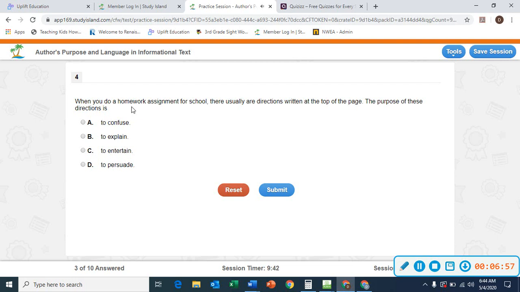When you do a homework and assignment for school, there usually are directions written at the top of the page. The purpose of the directions is to confuse, explain, entertain, or persuade. They explain, just like at the top of a heading for our Yellowstone story.